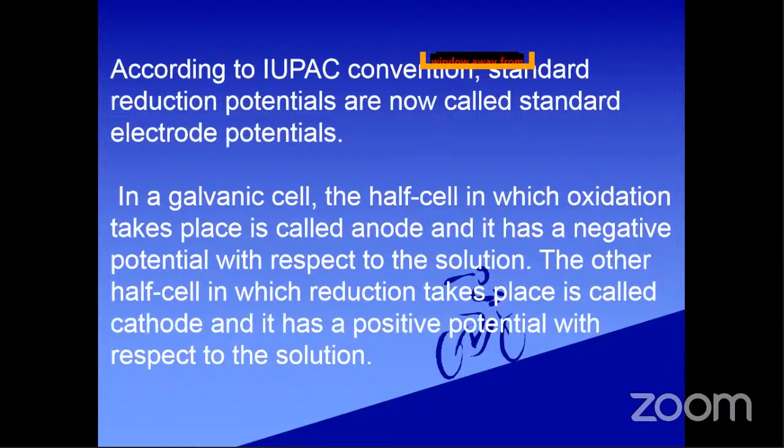If copper is connected to silver, what will happen? Copper undergoes oxidation and silver undergoes reduction. So that means copper can undergo oxidation as well as reduction. If it undergoes oxidation, some potential will be developed, which is called oxidation potential.